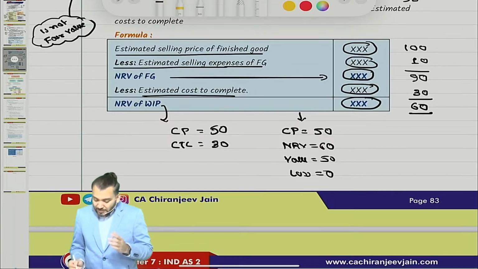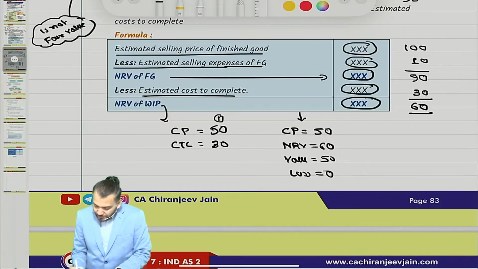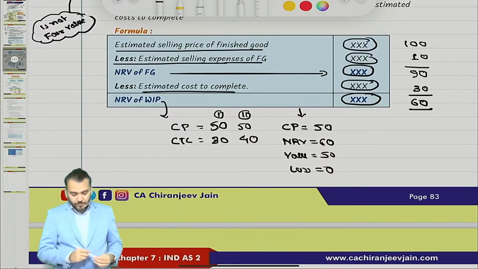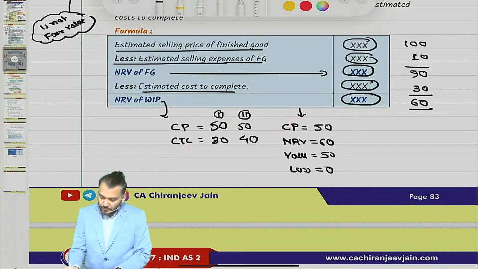But suppose I say it in this way, case 2: this is 50, and suppose this is also 40. Make it 50. This is 50.